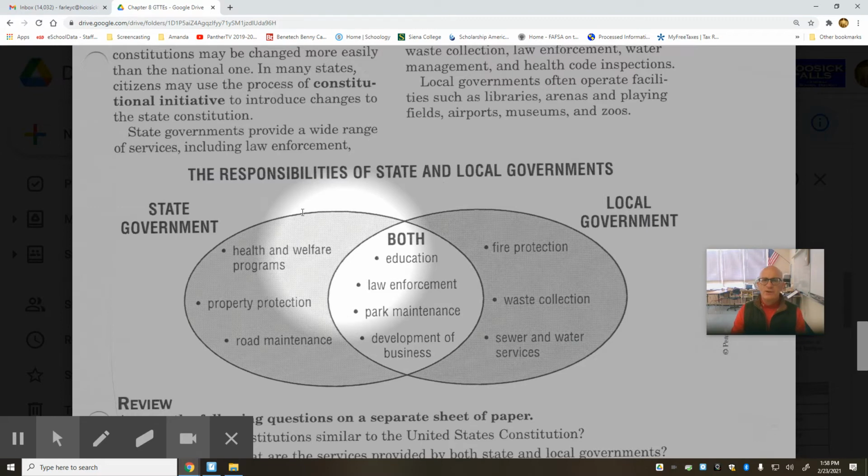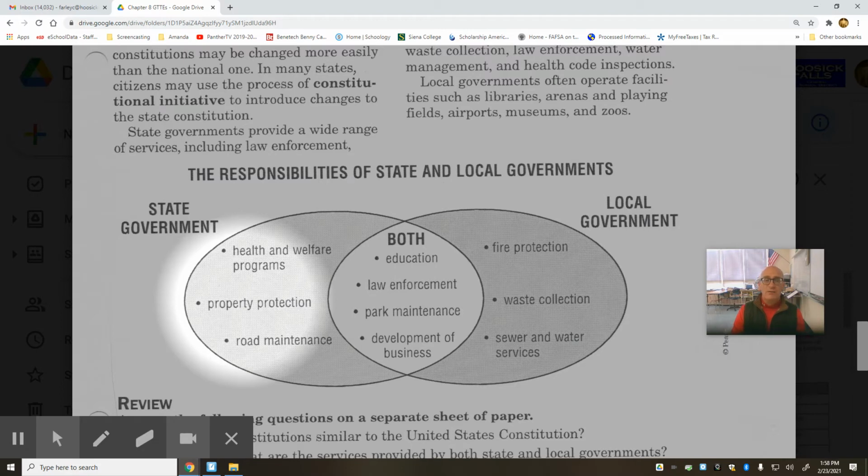Let's look at the functions or the responsibilities of state government on the left. States are responsible for health and welfare programs. States are responsible for property protection in those areas, such as law enforcement to aid in the protection of property.